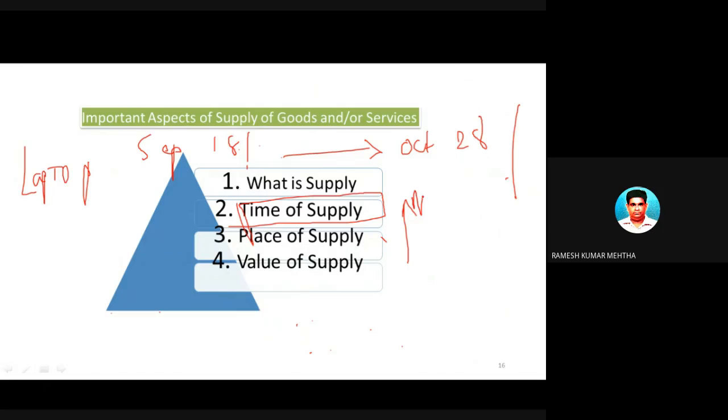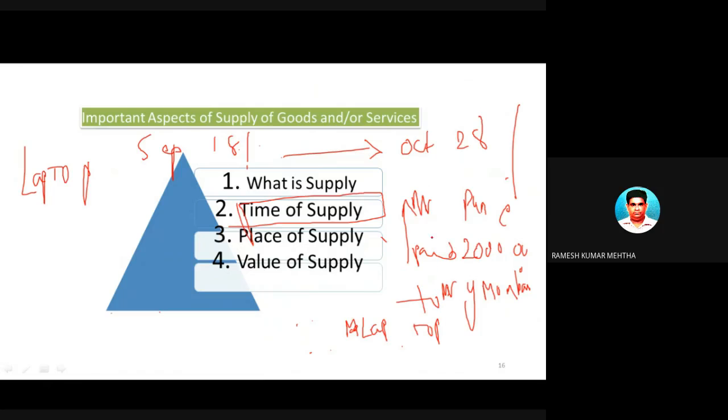Mr. X, who is in Pune, paid rupees 2 lakhs to Mr. Y of Mumbai for procuring some material, for example some laptop or refrigerator. Okay, so he gave this 2 lakh rupees on September 29, 2020. Now this person, Mr. Y, is supplying the goods to him on October 2nd.